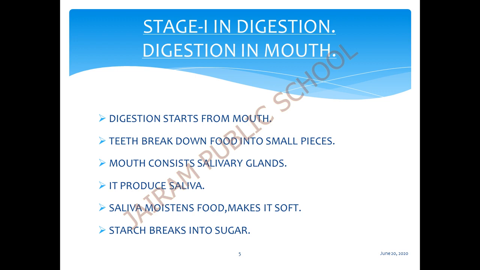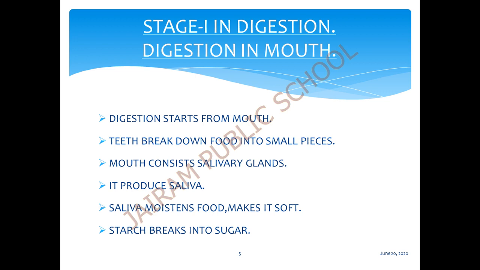Then the mouth consists of salivary glands. These salivary glands produce a liquid called saliva. This saliva moistens the food. Moistens means making it like a liquid. So saliva moistens the food and makes it soft.